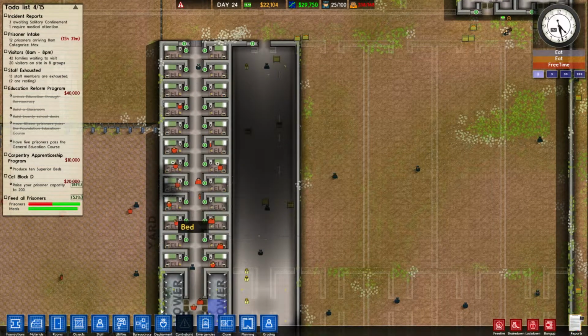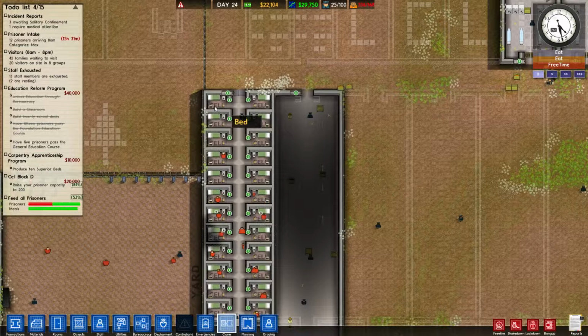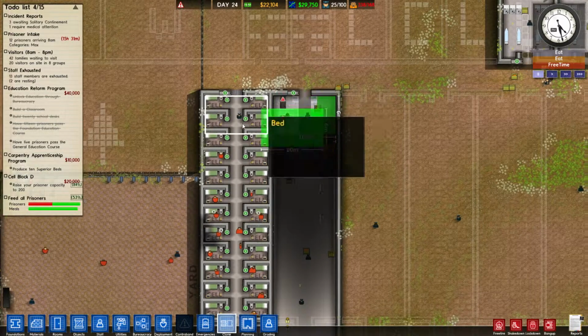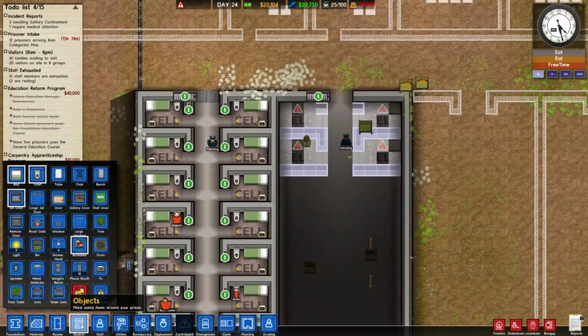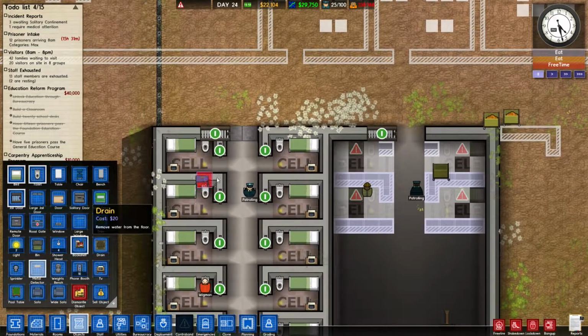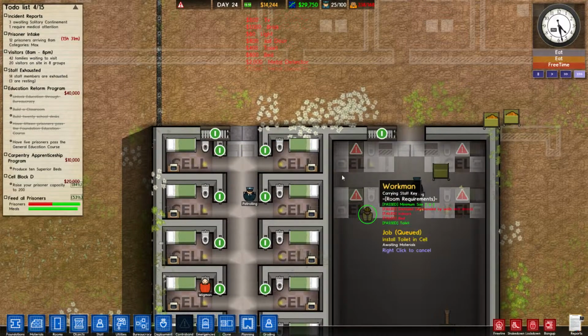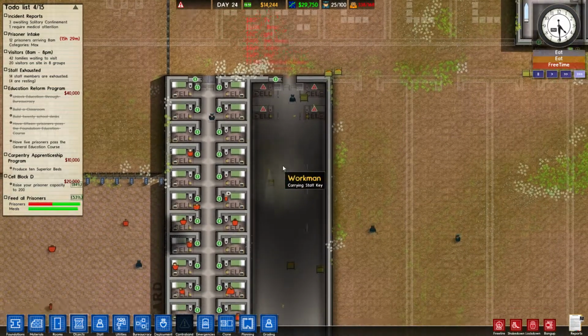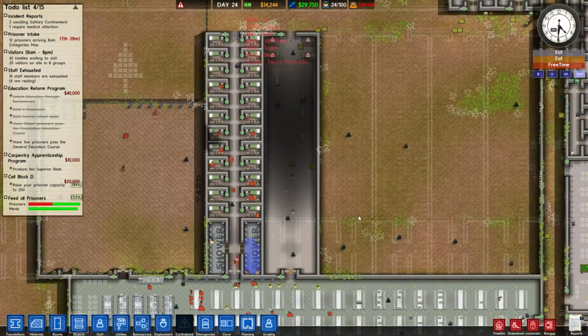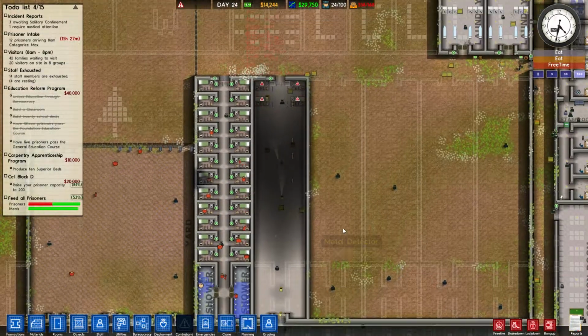Okay, and all those pipes are queued to get done, so let's grab our little clone tool. We can grab a handful of cells. Now we're also missing metal detectors, I just noticed. I didn't put them in down here, so let's go ahead and throw them in. I don't know if there's a difference in the rotating of them, but I'll keep them all facing the same direction. Metal detectors there, metal detectors here, that's good.